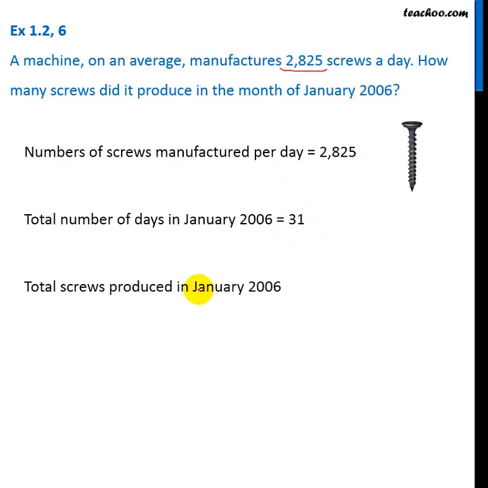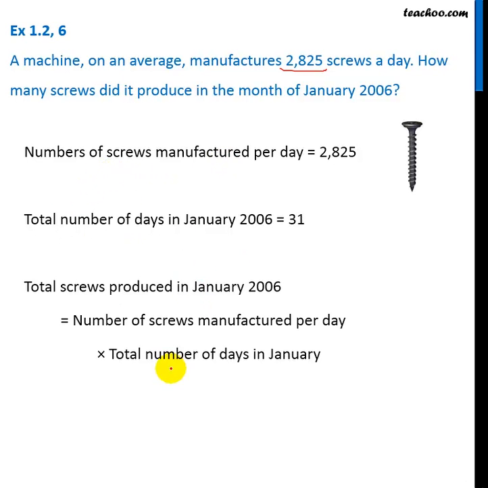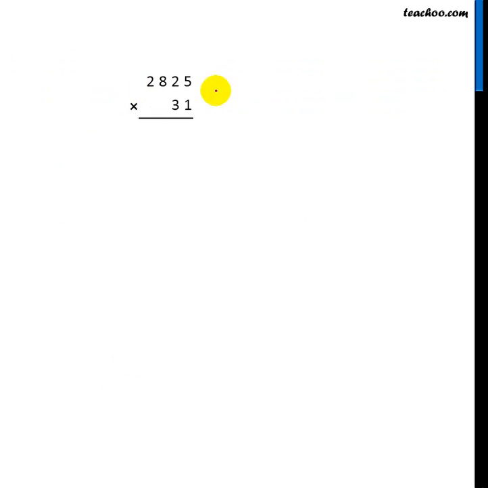So total screws produced in January are number of screws manufactured per day into total number of days. That is 2825 into 31. Let's find the multiplication. 2825 into 31 is something like this. We start from the right and go towards the left. So here 1 multiplies with all of these digits. So 1 into 5 is 5, 1 into 2 is 2, 1 into 8 is 8, 1 into 2 is 2.